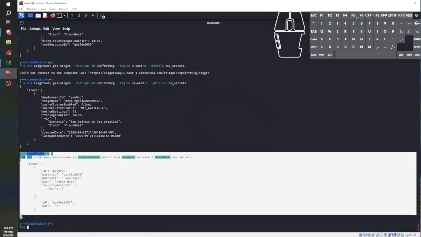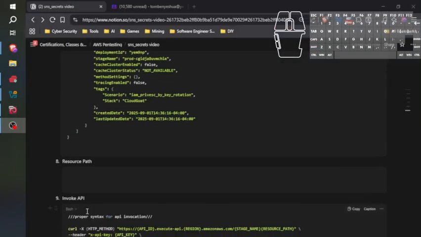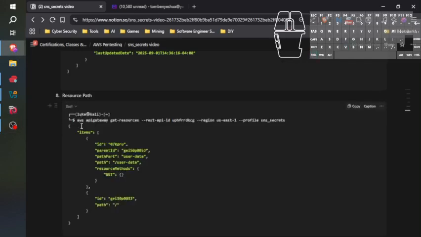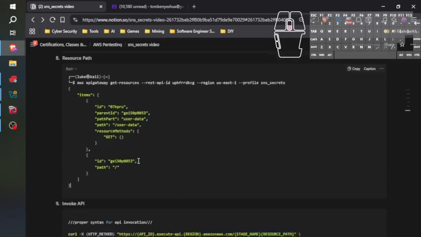This gives us sweet info. That's what we need. All right. Resource path enumeration. Did we get it? Oh yeah, we did. AWS API Gateway, get resources. Here's an ID, a parent ID. Path part, path: /user-data. We need that information as well.